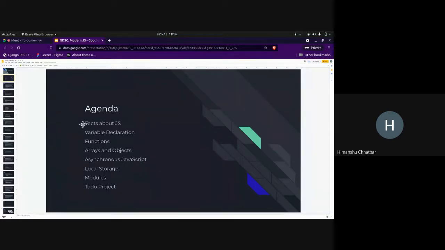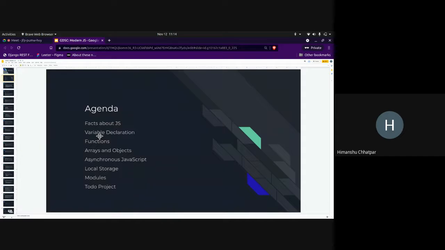First we'll start off with some facts about JavaScript. I know many people haven't really programmed in JavaScript. They have come from a different background. Even I came from a C++ Python background. So I'll start with some facts about JavaScript, how variable declaration works, let, const, var, functional scoping and everything. Then we'll move on to functions. Functions are very different in JavaScript compared to other programming languages.